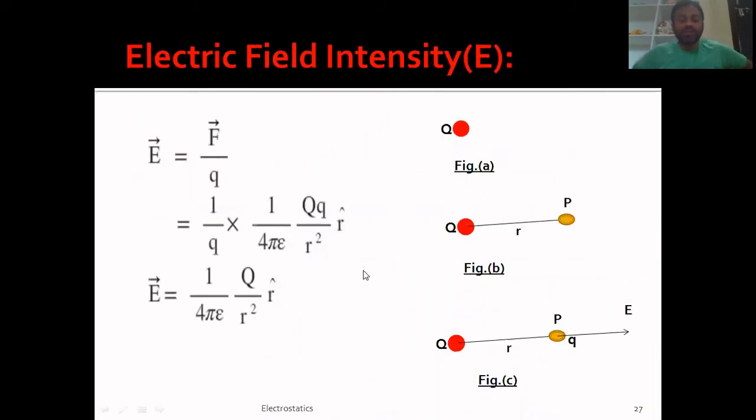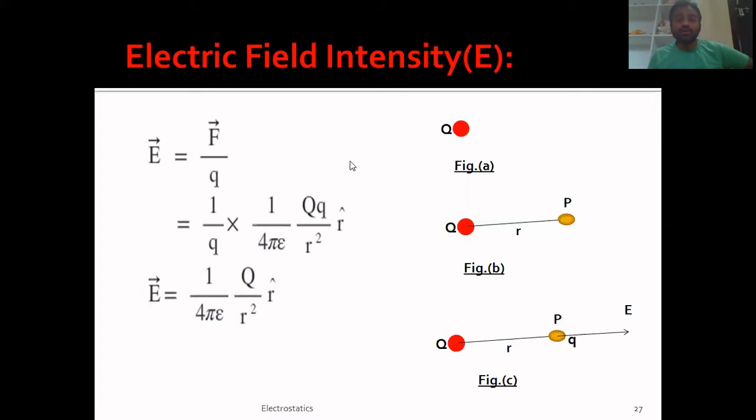Now we try to derive the expression for electric field intensity. Let us assume that there is a charge Q. Around it, it will have its own electric field, and at different points the charge will have different electric field intensities, and that electric field intensity depends on the distance where you want to find it. So our aim is to derive an expression for the electric field intensity now.